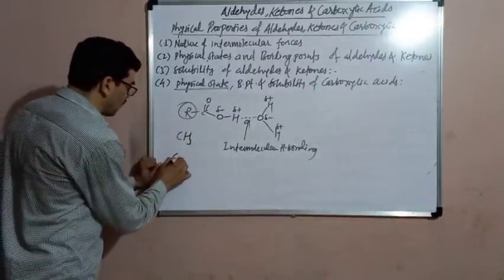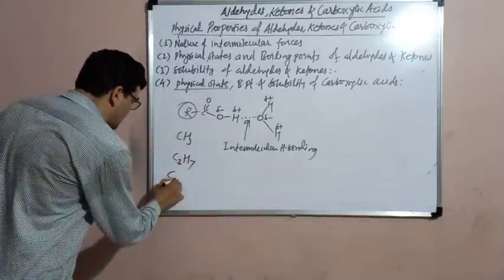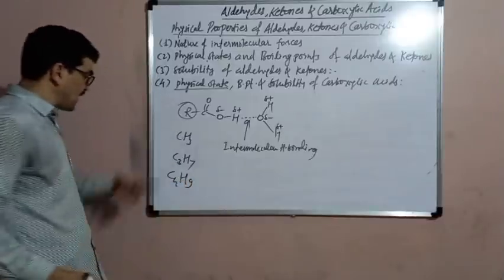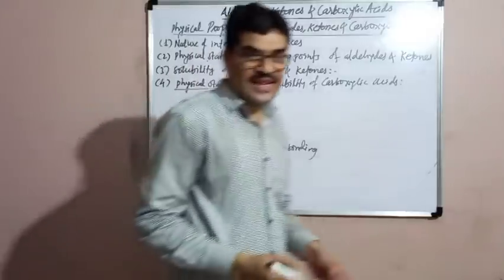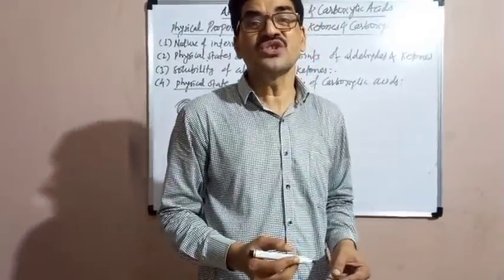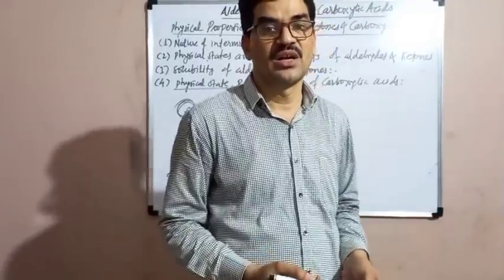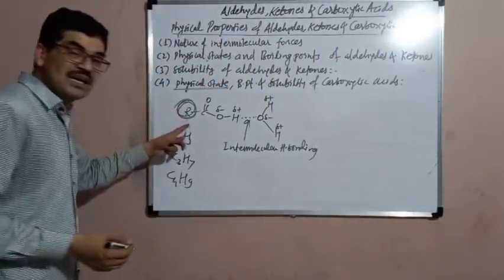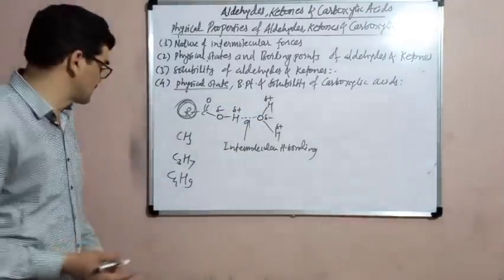When this hydrocarbon chain becomes larger, suppose this is methyl, then it is smaller. But when it is propyl, then it is larger. When it is butyl chain, again larger. So when this hydrocarbon chain is larger, then this carboxylic acid gets hydrophobic nature. Hydrophobic nature means water hating nature. That carboxylic acid hates water, and because of that the solubility of the carboxylic acid in water decreases.